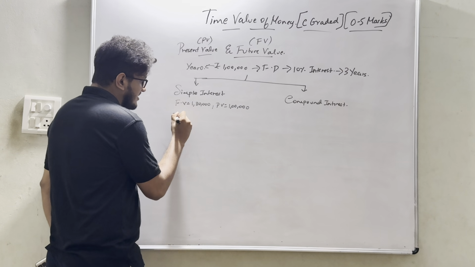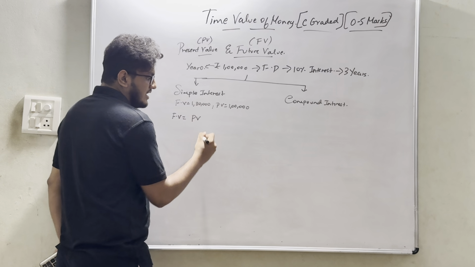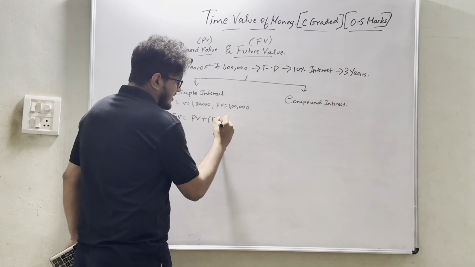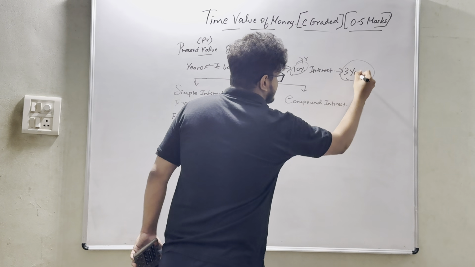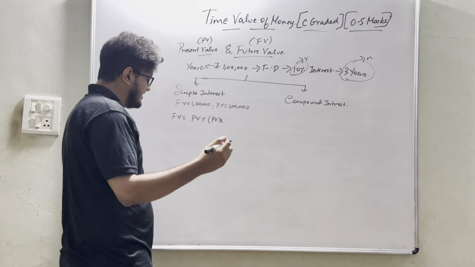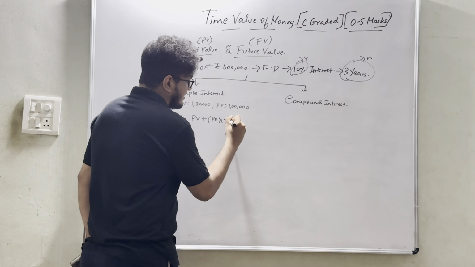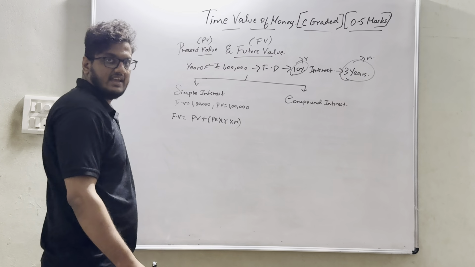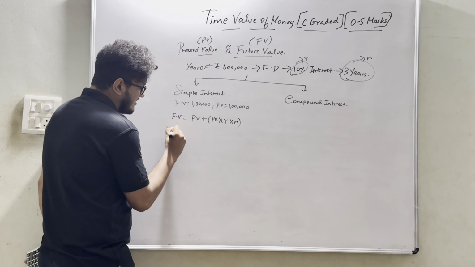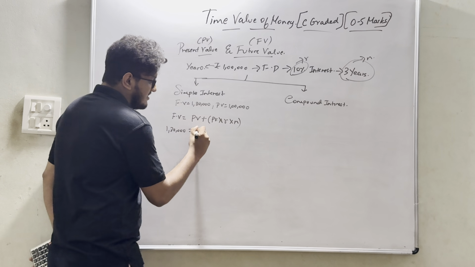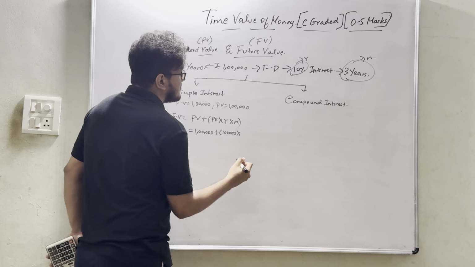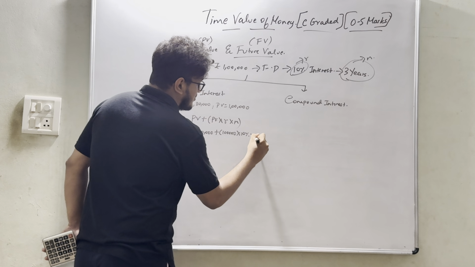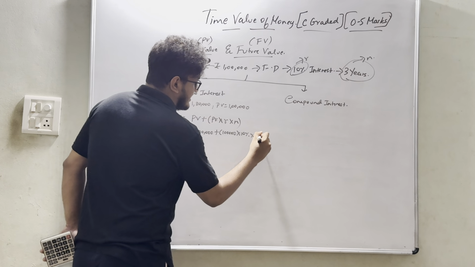So can I say that future value is nothing but present value plus present value into this 10%, which we say as R, and 3 years, which we say as N. N is nothing but number of years. So present value into R into N. Agree? So what is the value? Future value 1,30,000. Yes. What is the value? Present value 1 lakh plus 1 lakh into 10% into 3 years. Agree? So I will be getting 30,000, which will ultimately lead to 1,30,000.